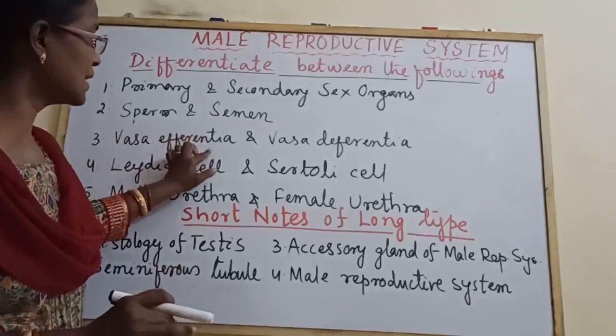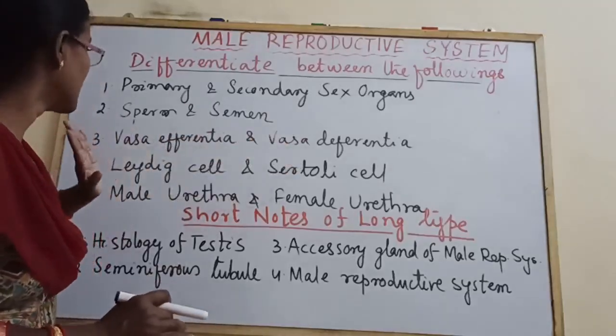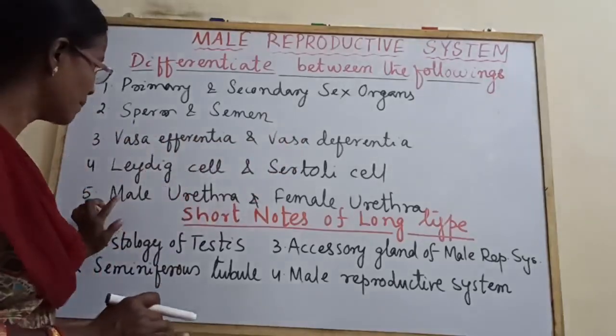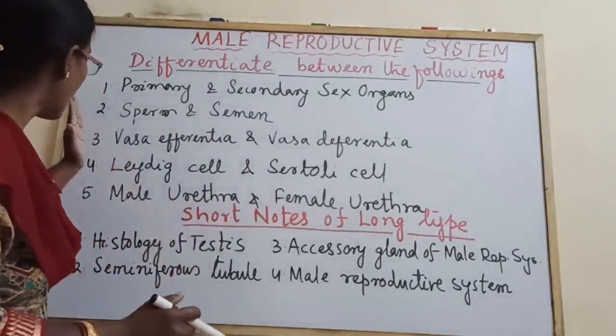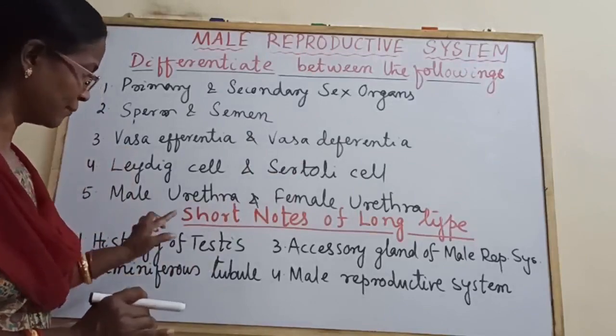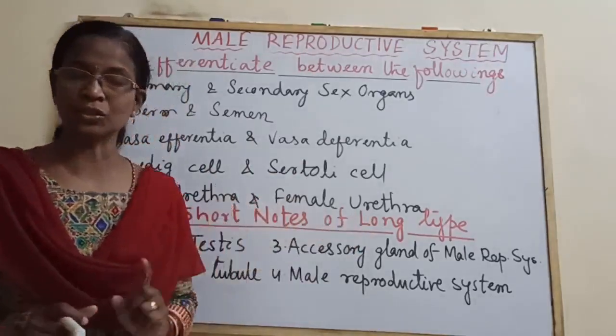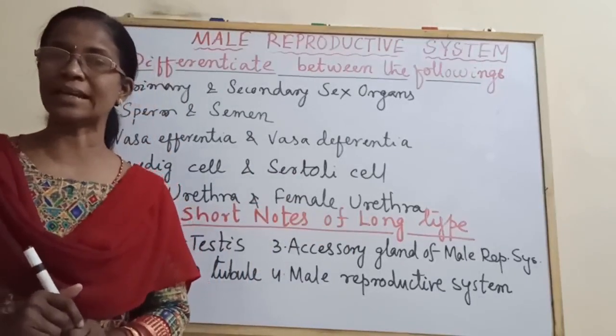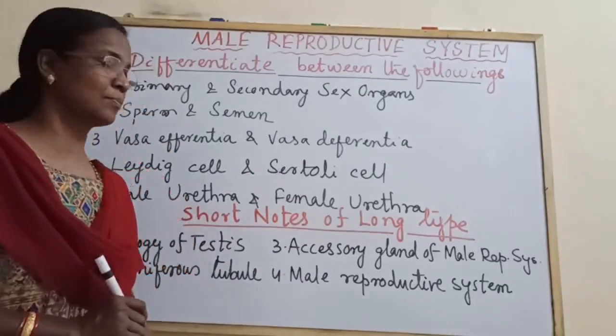Then vasa efferentia and vasa deferentia. Then Leydig cells and Sertoli cells, and male urethra and female urethra. All these three are given in the materials, that is, in the PDF. Then even in the long type questions, short notes are coming. Each short note carries 3.5 marks.